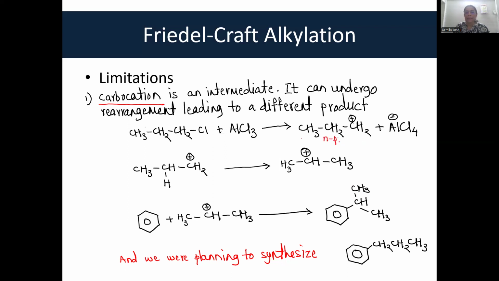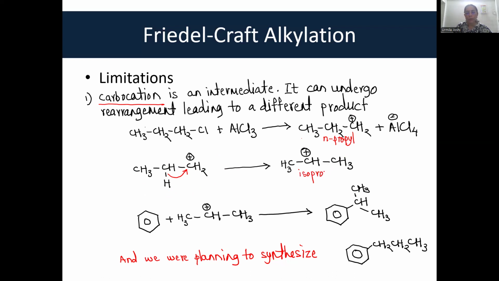Okay, this N-propyl carbocation will then rearrange. How does it rearrange? By hydride shift. As we saw in the SN1 reaction in the first year, this rearranges by hydride shift to get isopropyl carbocation.